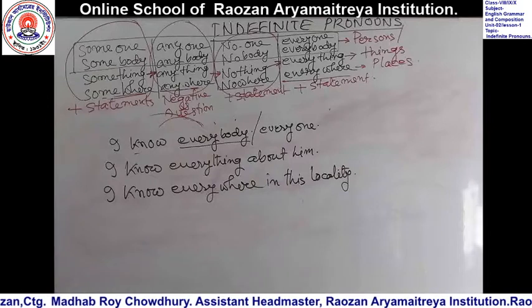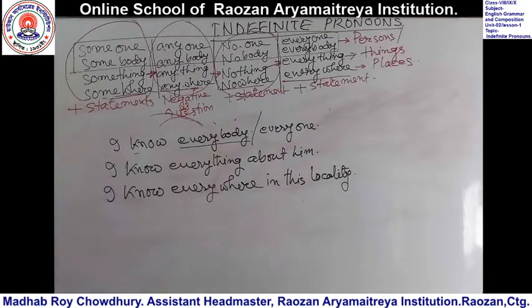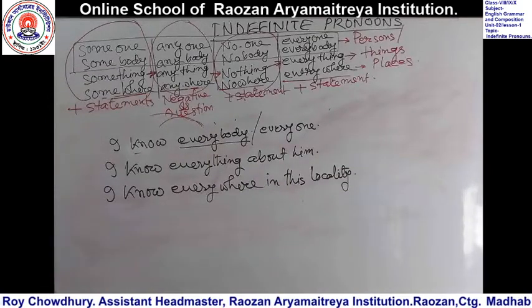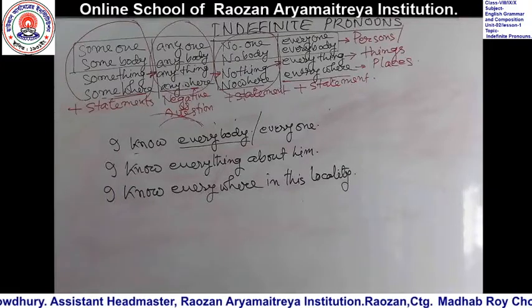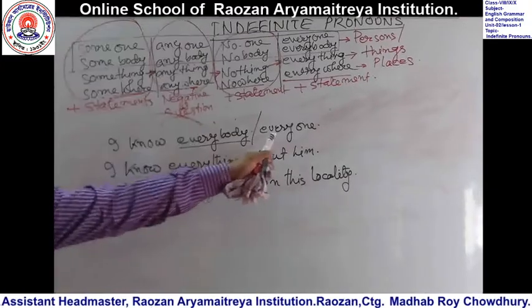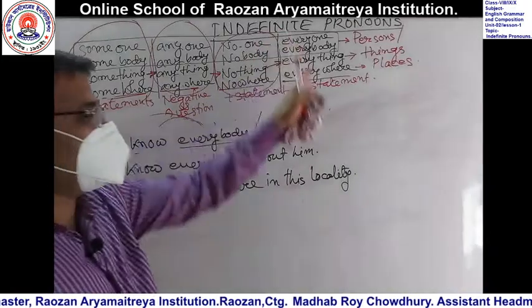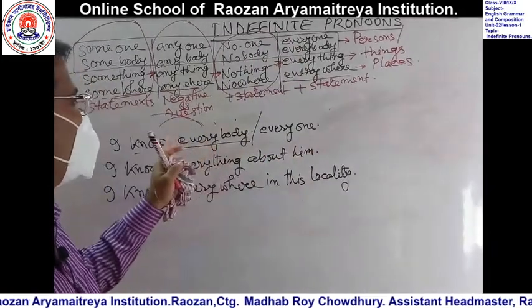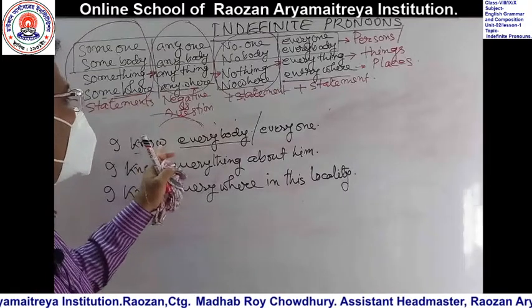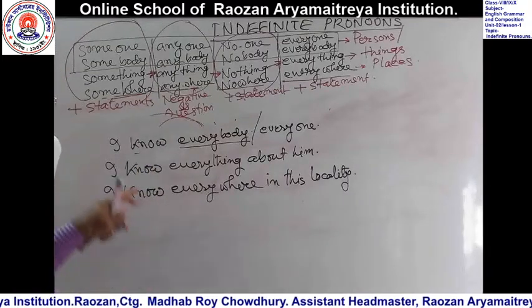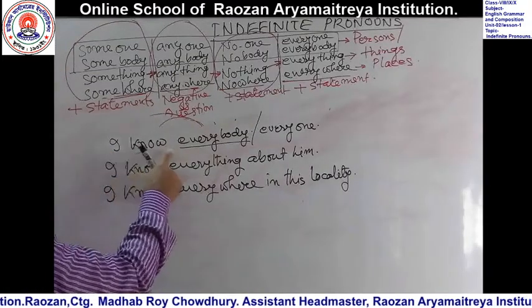Now, dear learners, get a good look at these sentences. I know everybody or everyone. So this is a positive statement, isn't it? If I tell you to make it negative, how can you change it? This is present form.